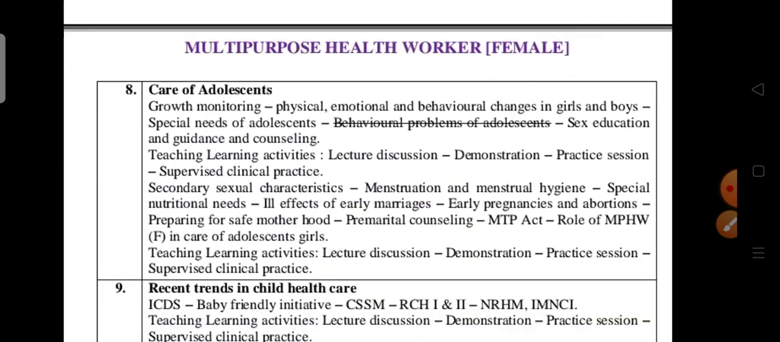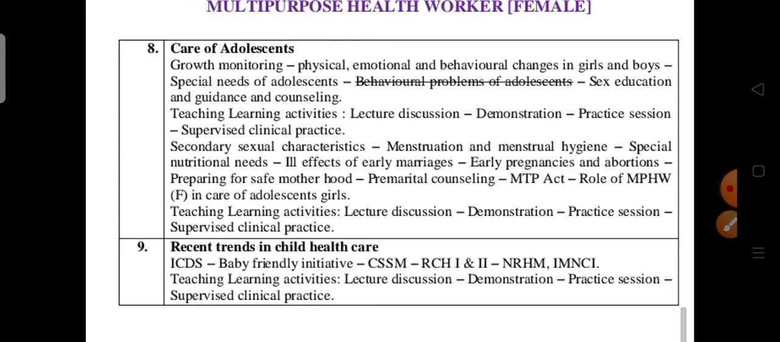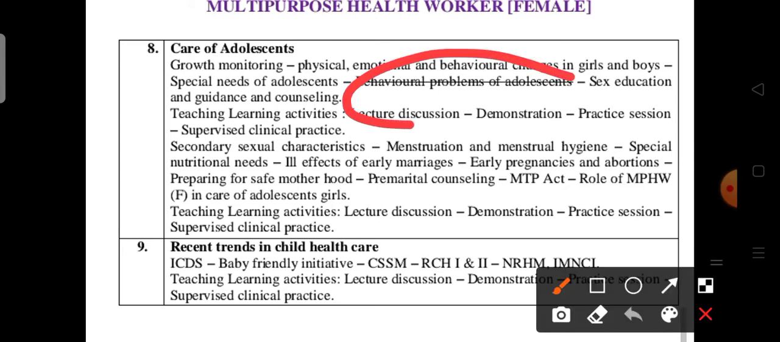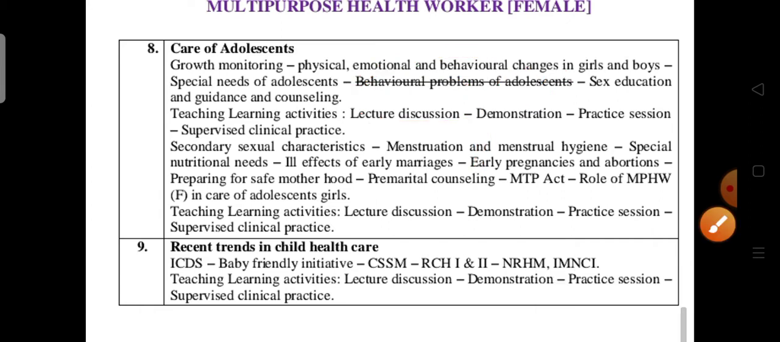Next, 8th unit, care of adolescents. In this, behavioral problems of adolescents, this one topic is deleted. Remaining you have to read. Trends and issues in child health nursing: nothing is deleted. Entirely you have to read. Okay, so this is the deleted content: 70% syllabus, 30% deleted content in the subject of child health nursing for the MPHW second year students.